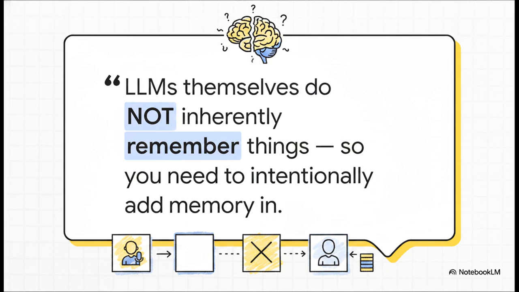Harrison Chase absolutely nailed the core issue here. LLMs do not inherently remember things. Period. When you call an API like GPT-4 or Claude, it shows up with zero context from your previous request. Any memory you experience in a slick chat interface is literally just an application layer trick, where the front end is rapidly replaying your history. Memory is not a model capability. It is a deliberate, highly intentional infrastructure decision.